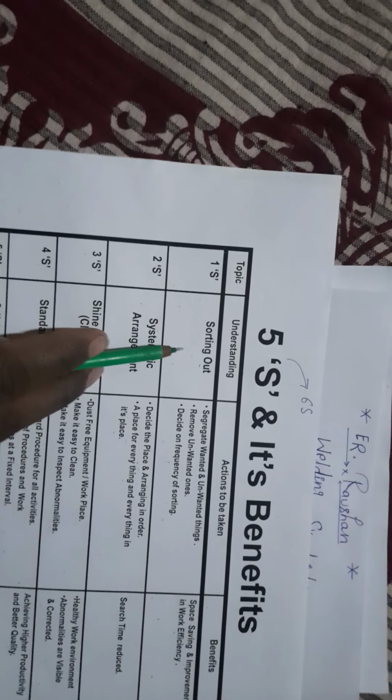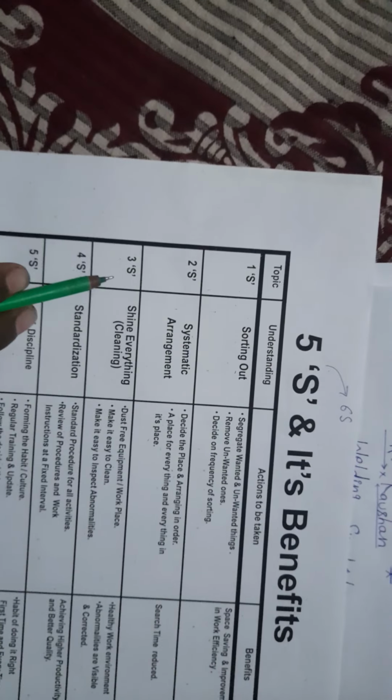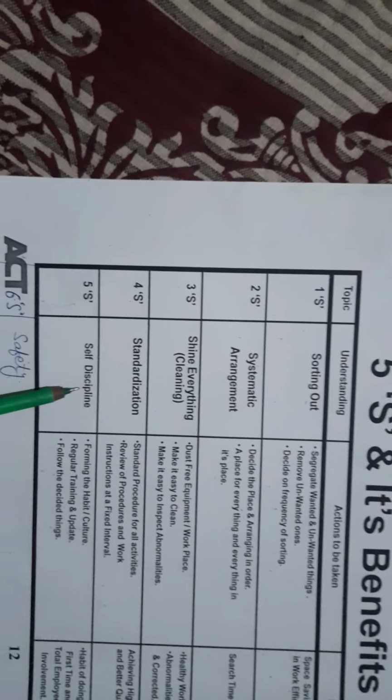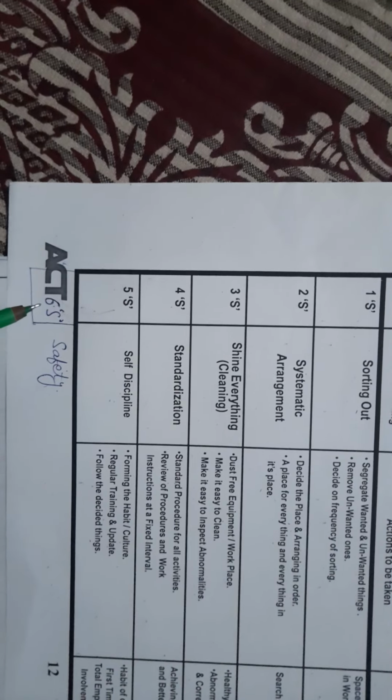So you understand the 5S. The first one is sorting out, the second S is systematic arrangement, the third S is shine everything or cleaning, the fourth S is standardization, and the fifth S is self discipline, and now the sixth S is safety.